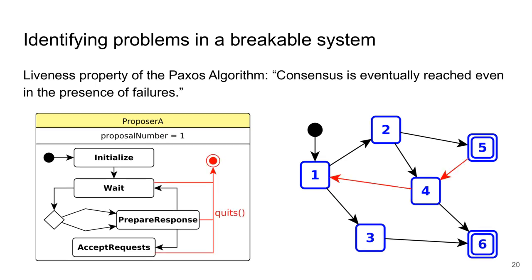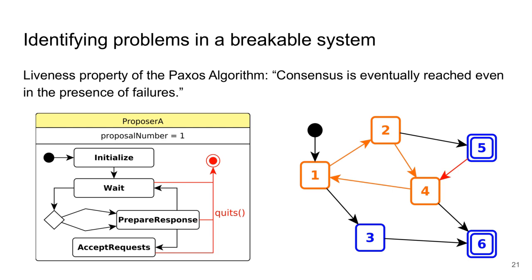However, if we now add the possibility for the different actors of the system to break, we introduce new edges in our state space graph, which means that it's now a possibility that we never eventually reach consensus. And to find such traces where an event never eventually happens, we have to identify loops in the state space where the event never happens.